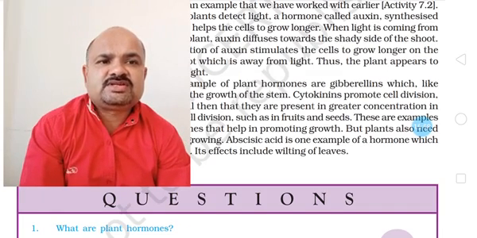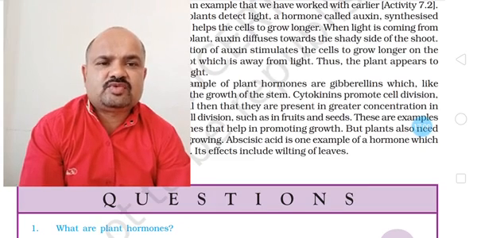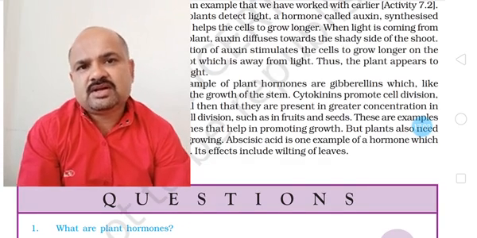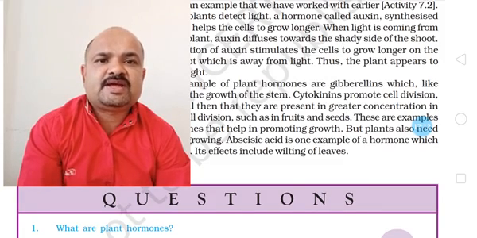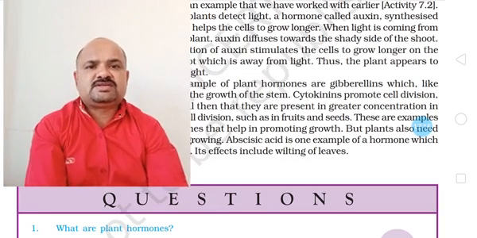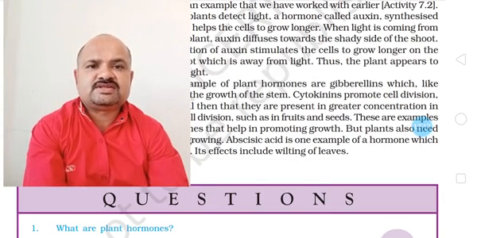And now the next one is the last hormone given in our textbook, which is abscisic acid. Sometimes wilting of leaves and shedding of leaves is required. Plants also require some rest. So at that time abscisic acid is spread, or abscisic acid synthesis takes place.